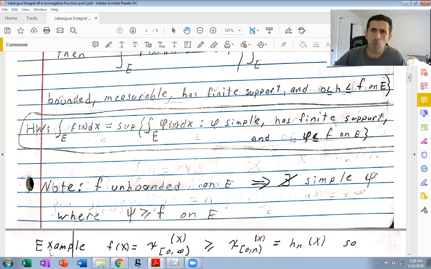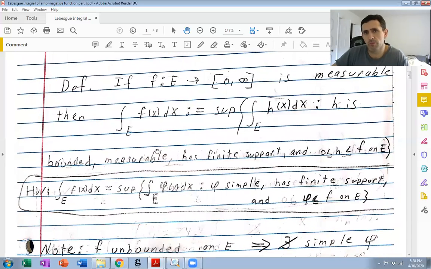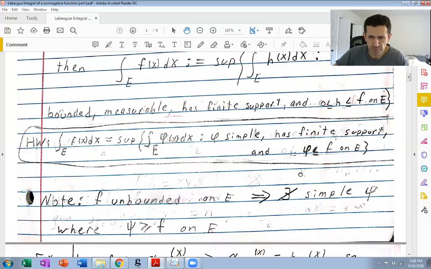So how do we do that? How do we deal with the Lebesgue integral in general, especially when we want to estimate it? Well, we're going to pick a convenient h, and then the supremum is going to be bigger or equal to the integral of that convenient h. So the Lebesgue integral will be bigger or equal to the integral of this convenient h.